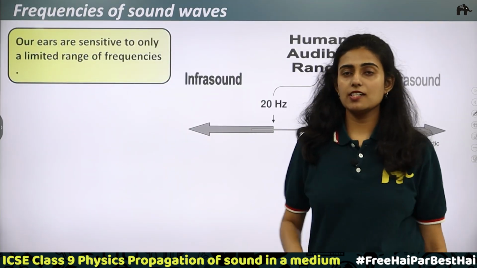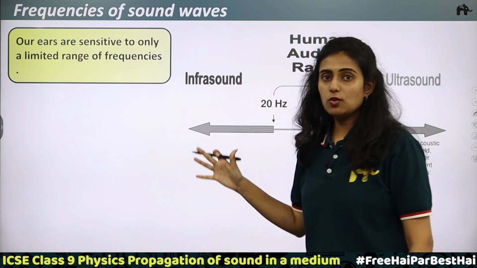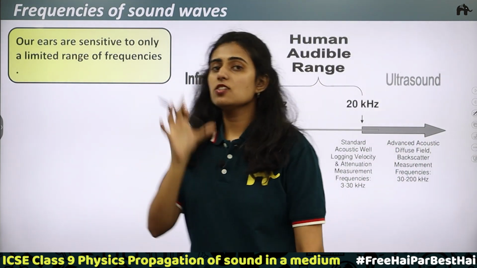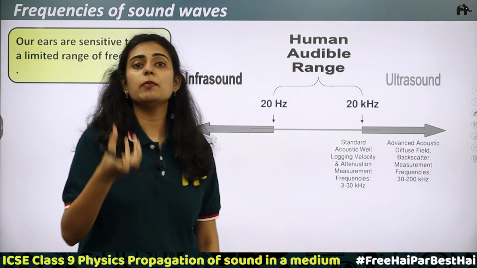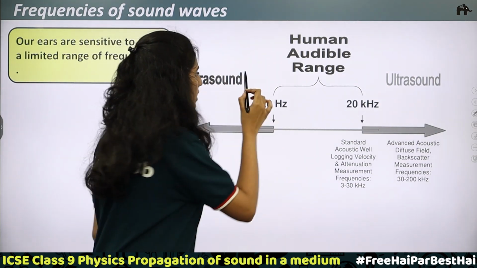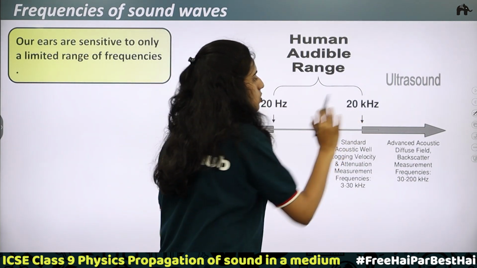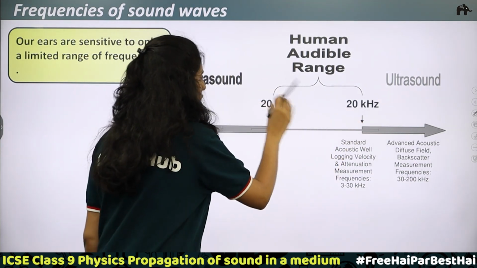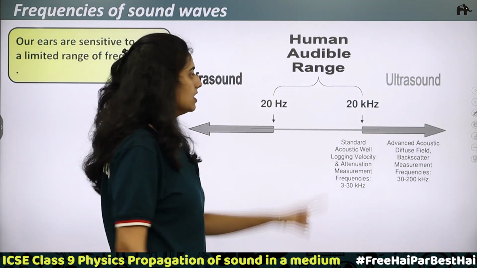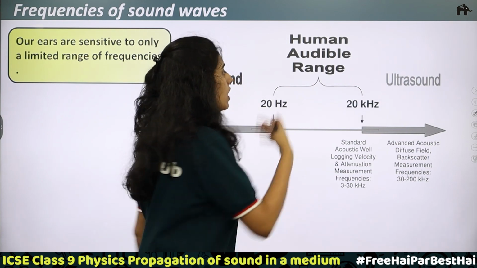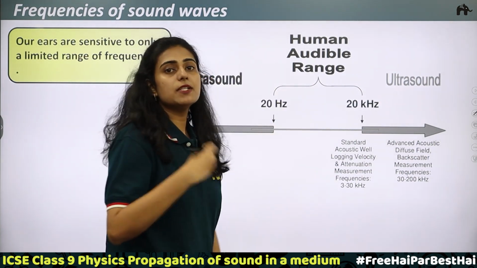So by now we have understood what sound waves are. Now, what are the frequencies of sound waves? We know that we can hear sound. There is a range of frequencies in which we will be able to hear sound, and this range is 20 Hz to 20 kilohertz for humans. That is, the sound waves of frequencies between 20 Hz and 20 kilohertz are what we are able to hear. Now it can vary from person to person.